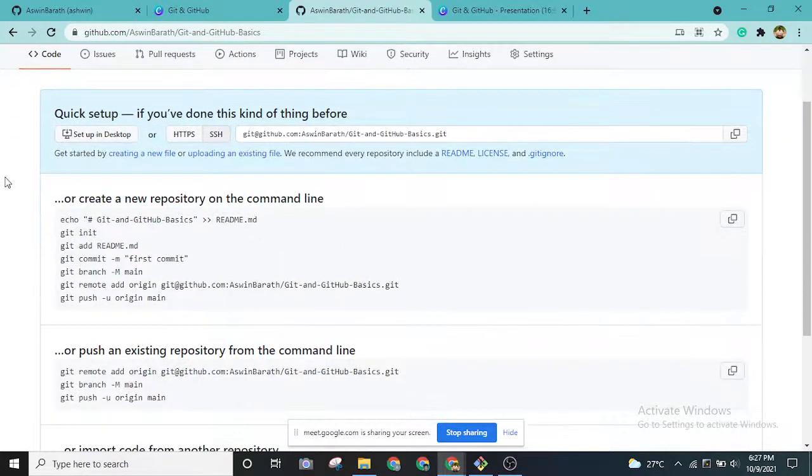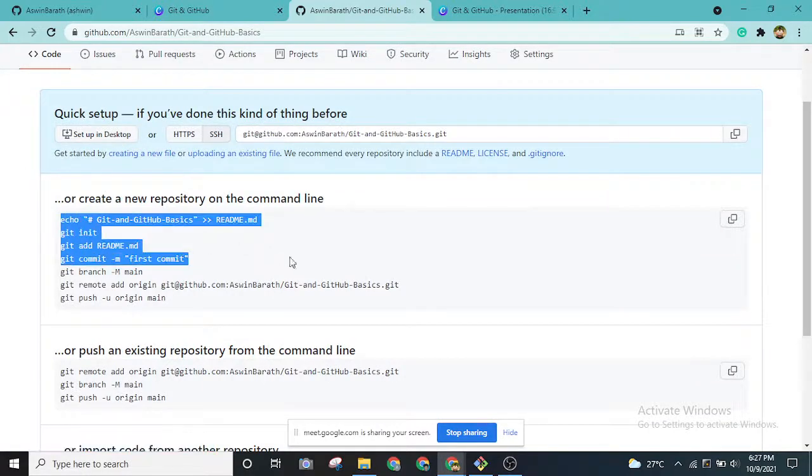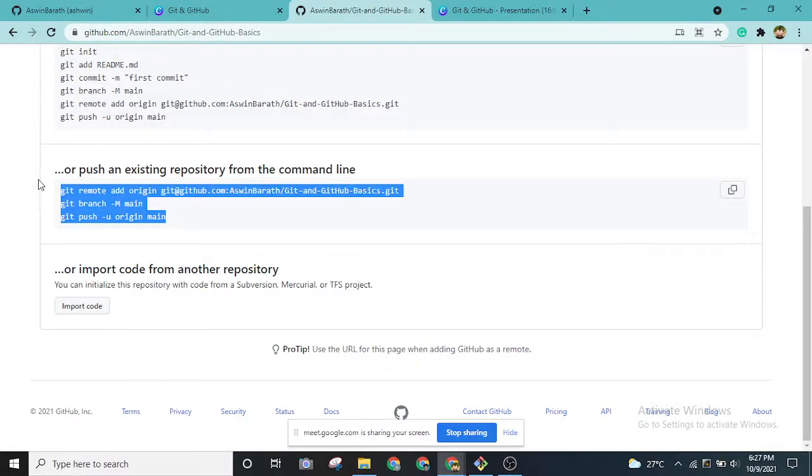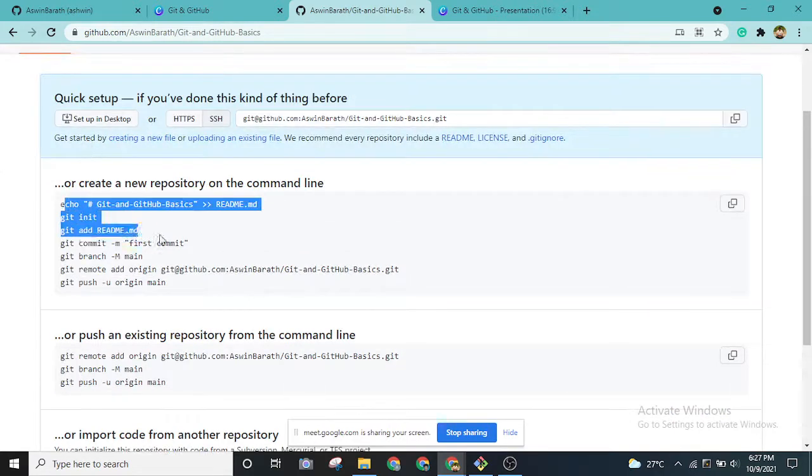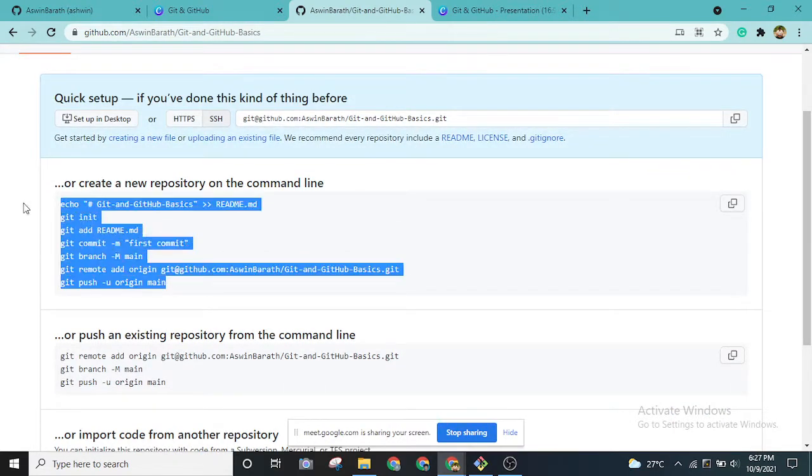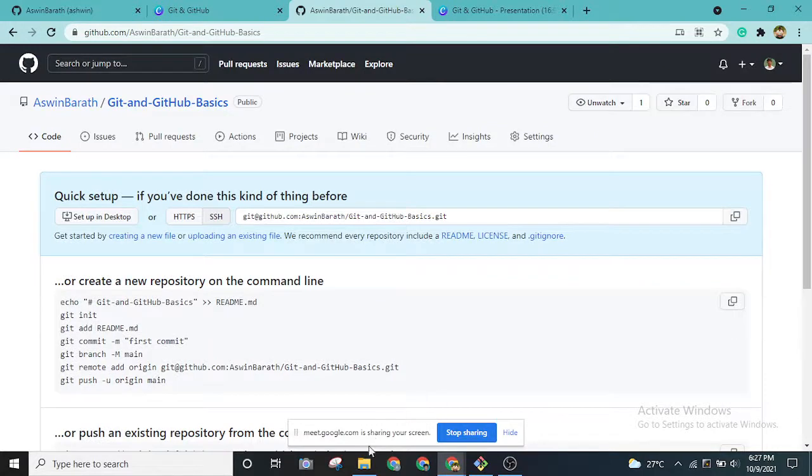When we create an empty project like this, it will be blank, so there will be no files present over here. And GitHub also gives some really good ideas on what to do when you are creating a new repository on the command line itself. So we'll be following this.